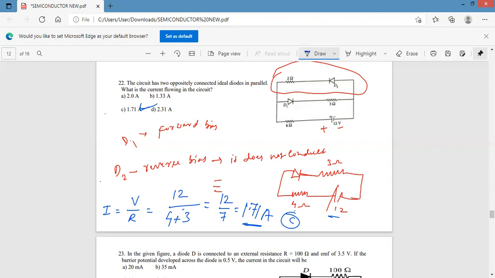So here D1 is in forward bias and D2 is in reverse bias. Therefore, we can write that D2 is reverse bias, which means it does not conduct. Hence, we can remove that circuit. Whether the circuit is there or not does not matter, because the current is not flowing through D2.